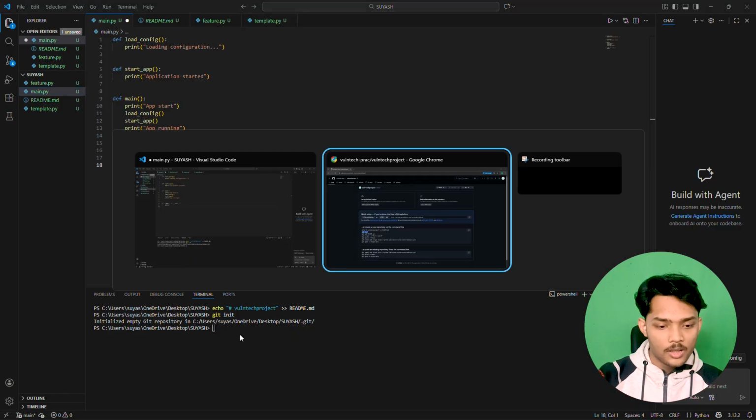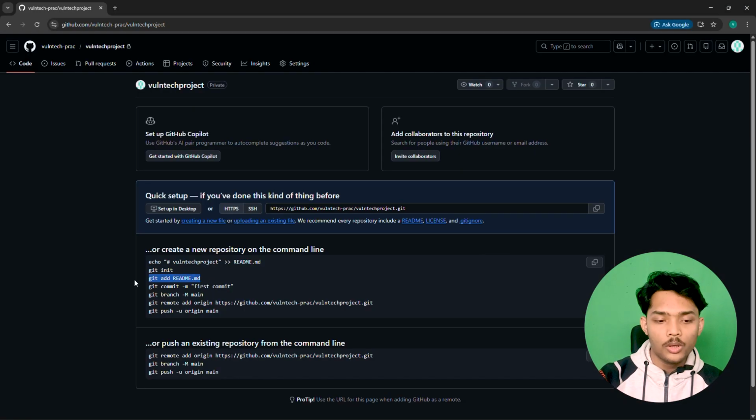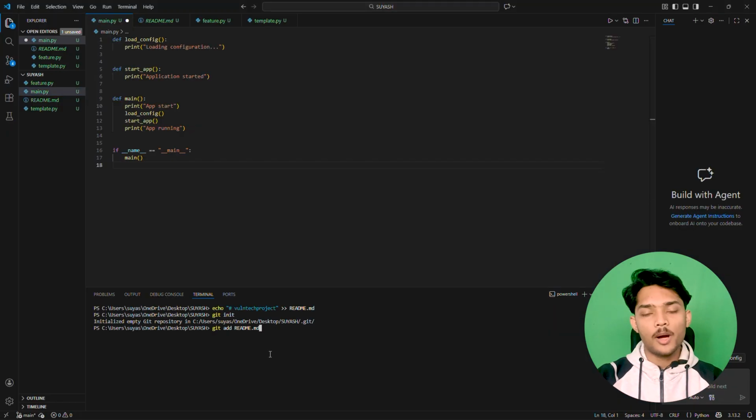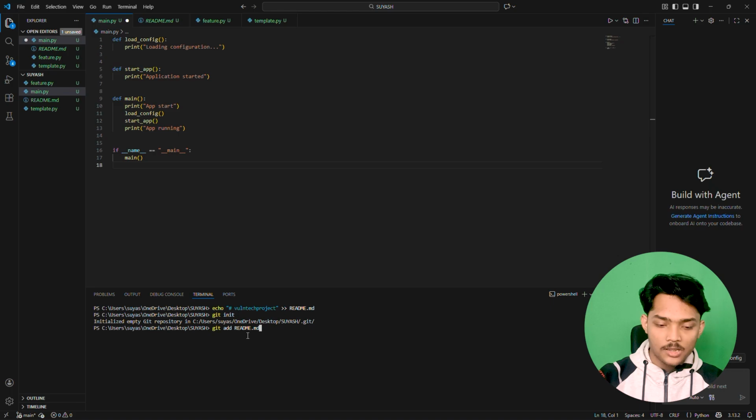So just go back here, copy this command, go back to the terminal and paste it here. This command will stage the readme.md file, but we are not going to stage only one file, we have to stage all these 4 files that you are seeing.